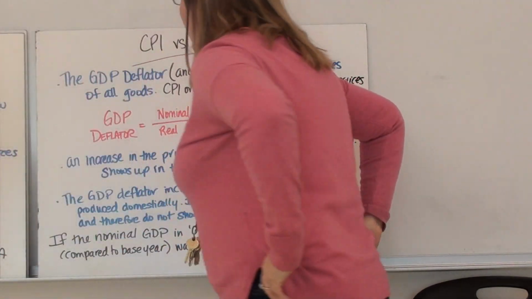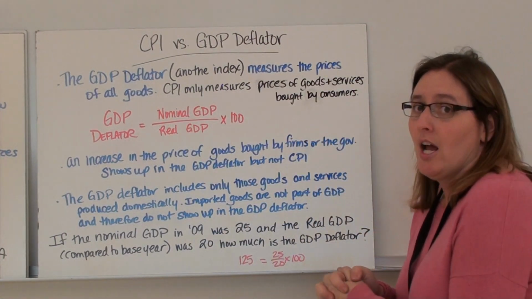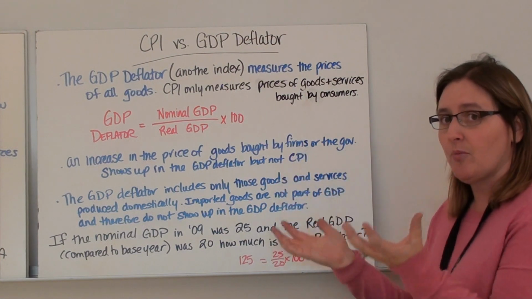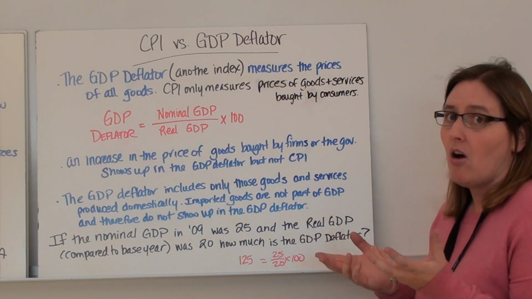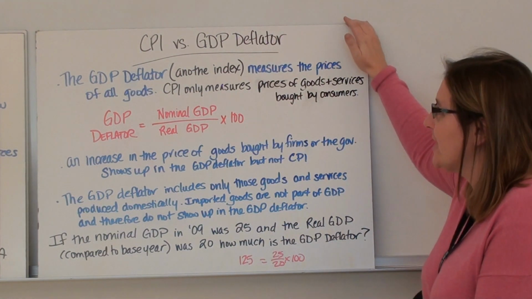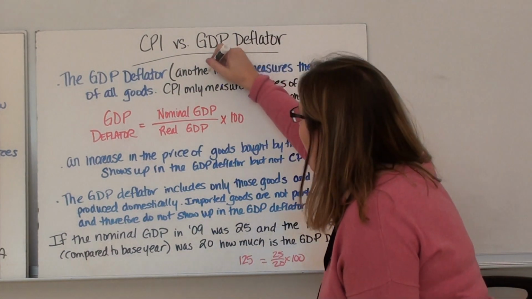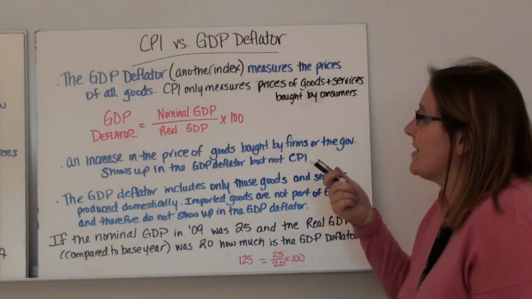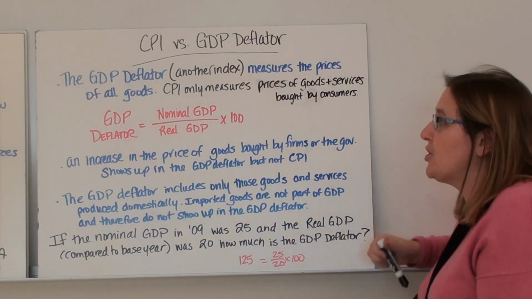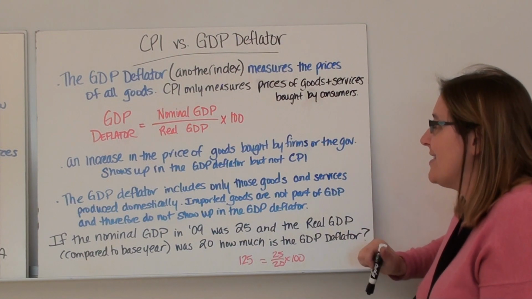And then the other common index number that we use is the GDP deflator. And it's very similar to CPI, except the market basket isn't just this basket of consumer products, it's all of GDP, C plus I plus G plus Xn. So the deflator is another index that measures the prices of all goods. CPI only measures prices of goods and services bought by consumers, but GDP is measuring goods that are bought by consumers, by the government, and by businesses.